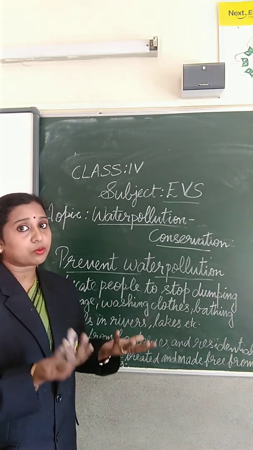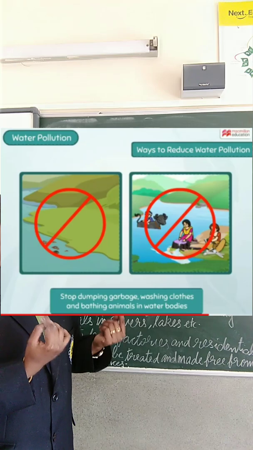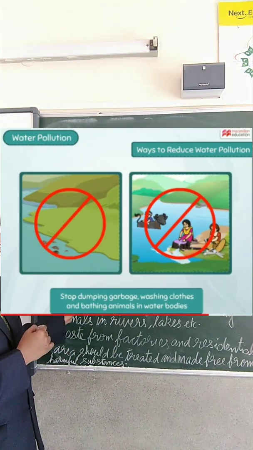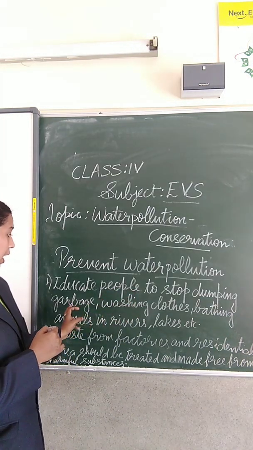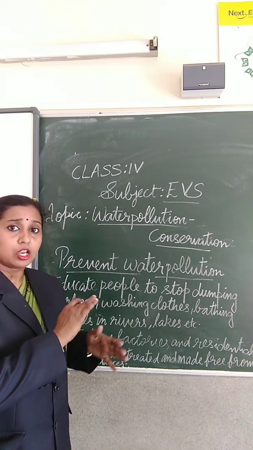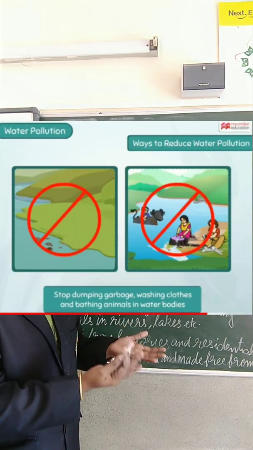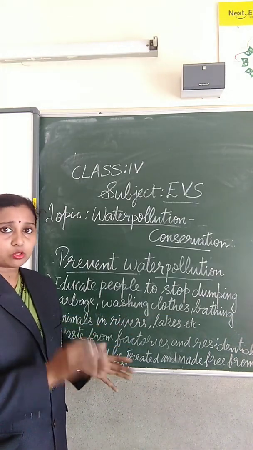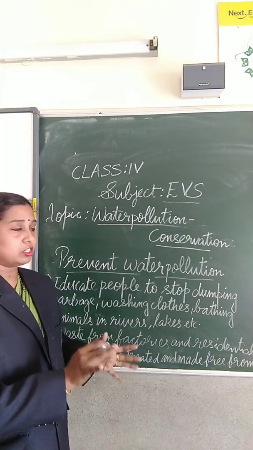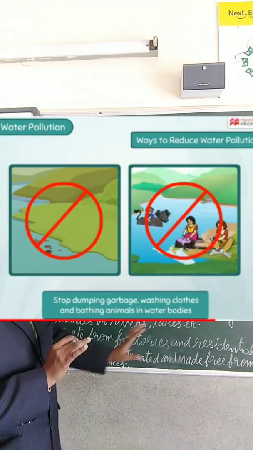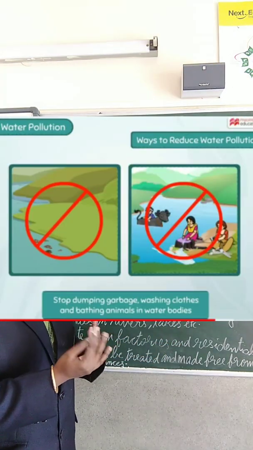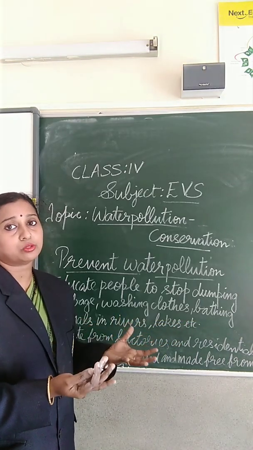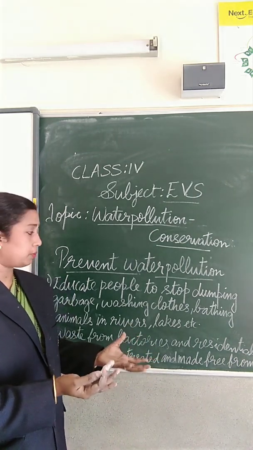So we have to educate people. That is one of the first steps, to educate people to stop dumping garbage. We should make them aware not to dump garbage in the water bodies. We should tell them not to wash clothes in the rivers or ponds or lakes. And regarding bathing animals, we should make them aware not to take animals to the water bodies for bathing.